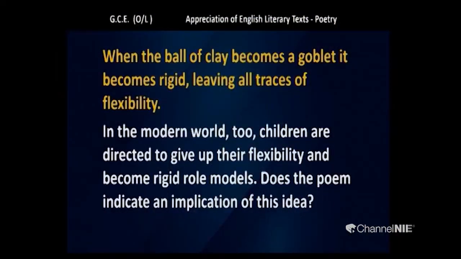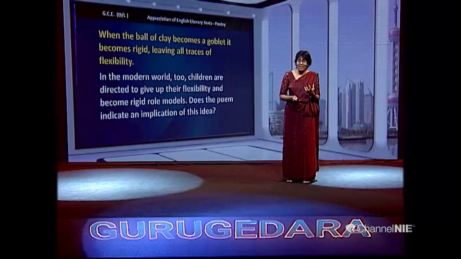Does the poem indicate an implication of this idea? What do you think? Look at this question very carefully. Does the poem indicate an implication of this idea? If you get this type of question, you may have positive facts or negative facts. But if you can quote lines from the poem to support your answer, you better think.